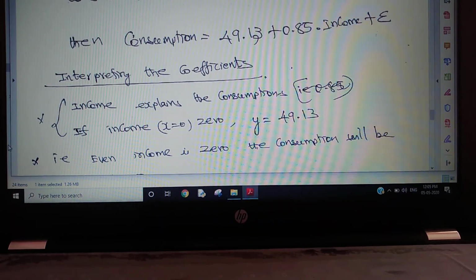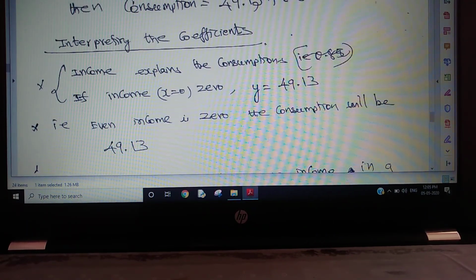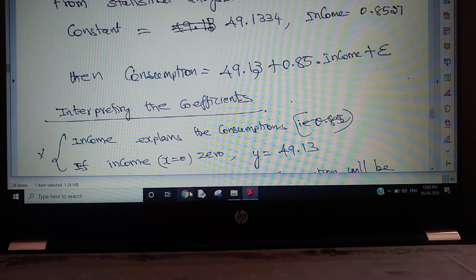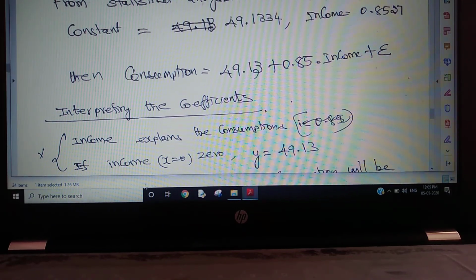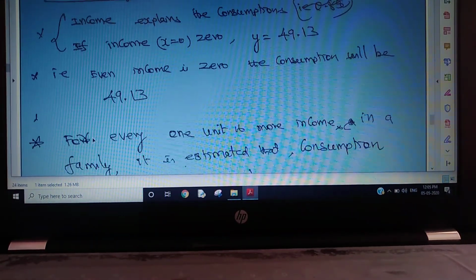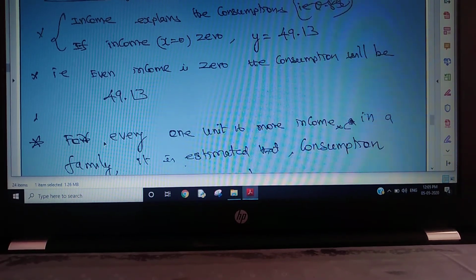How do we interpret the coefficients? Income explains the consumption. If income x is 0, then y is 49.13. Please understand, if income is 0, then 0 into 0.85 is 0, and consumption is 49.13. Even if income is 0, the consumption will be 49.13.